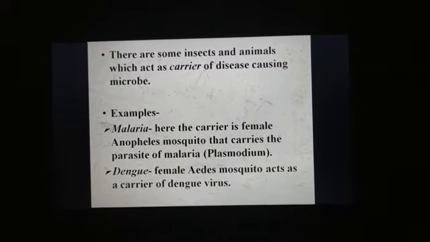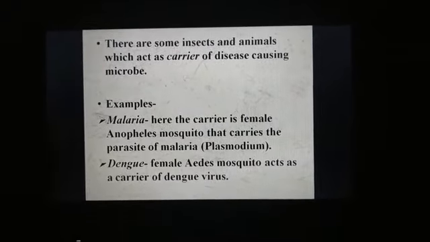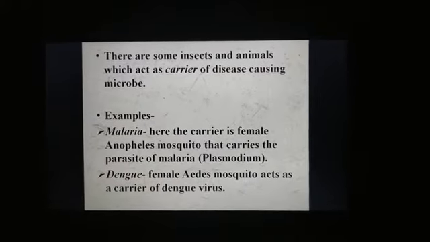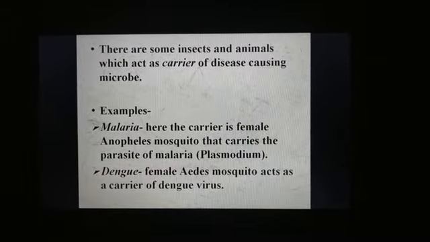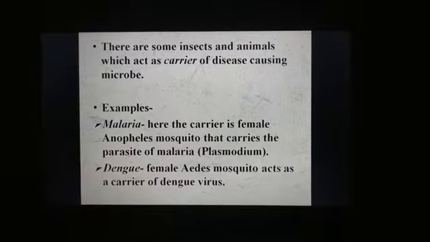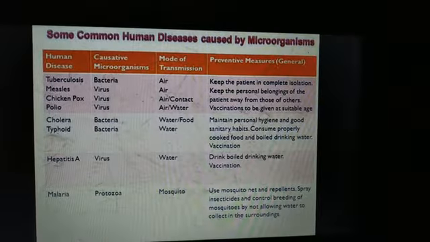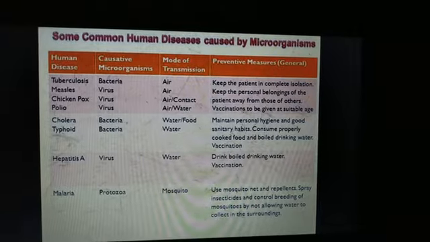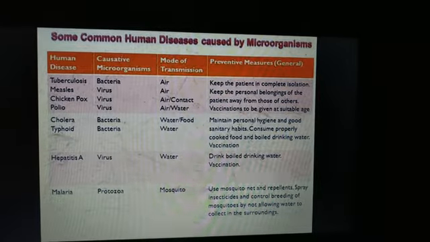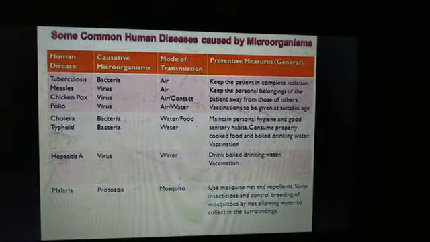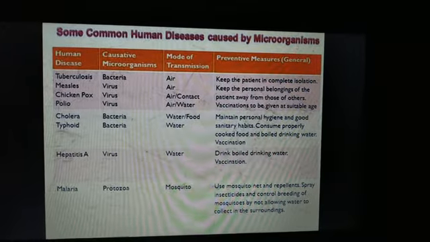Likewise for dengue, the carrier is the female Aedes mosquito, and it acts as a carrier of the dengue virus. So here are some of the common human diseases caused by microorganisms. This table is also there in your book.